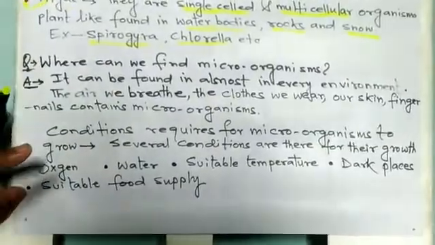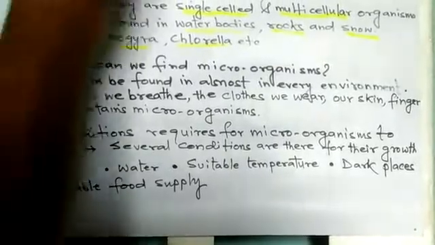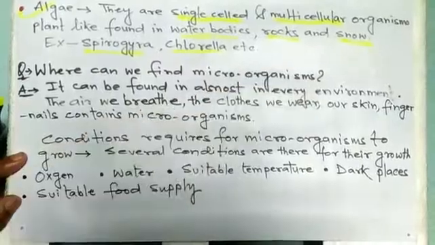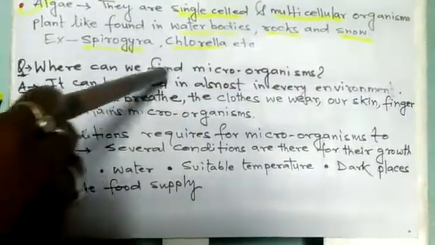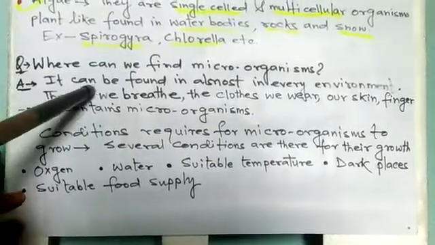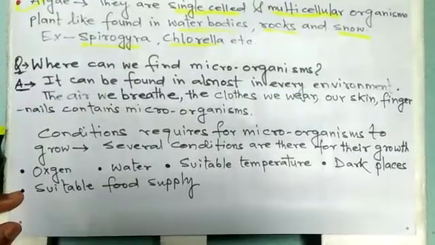Now one more question. I told you what is a microorganism and the types of microorganisms. Now where can we find these microorganisms? They can be found almost in every environment.